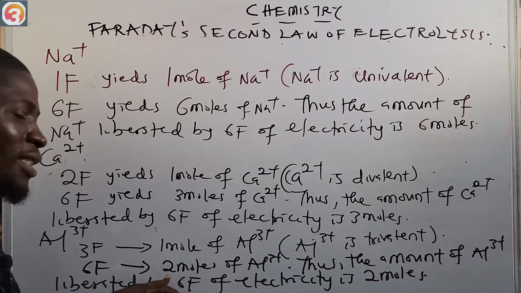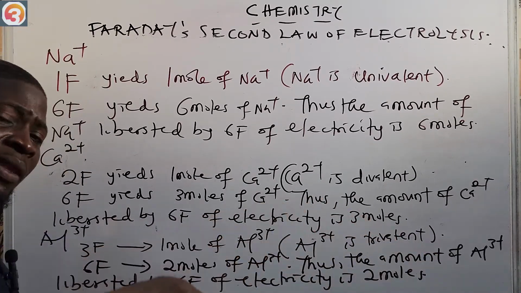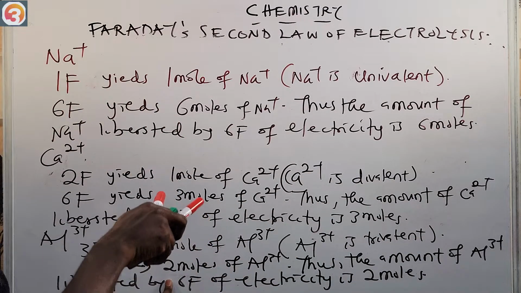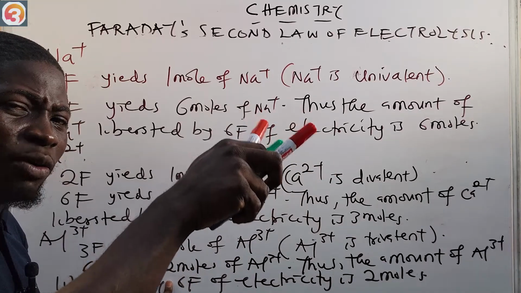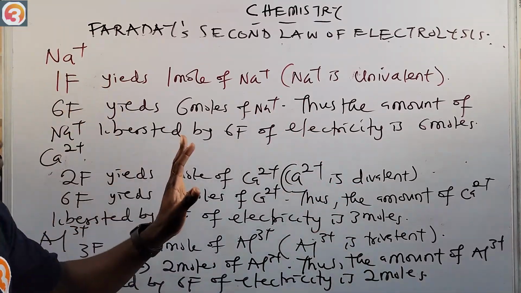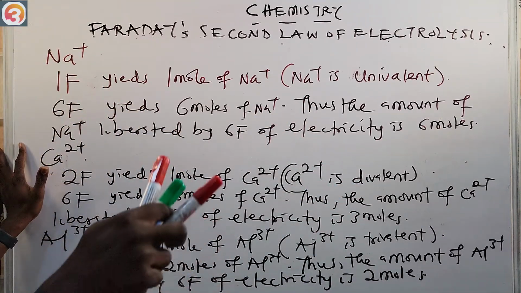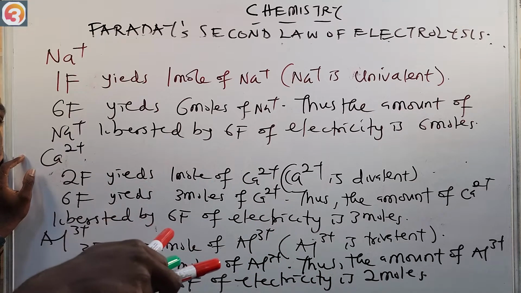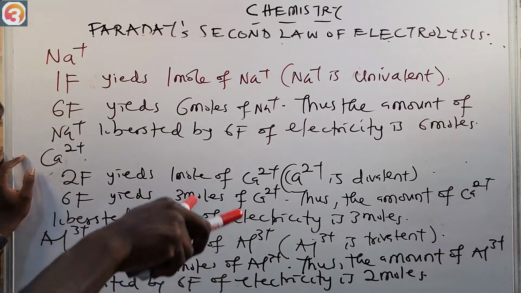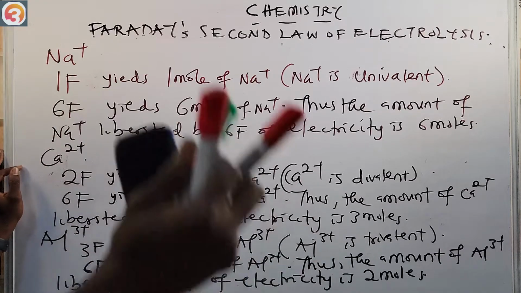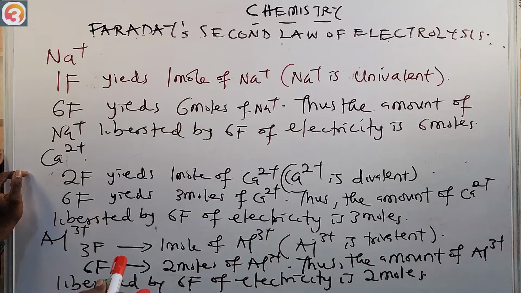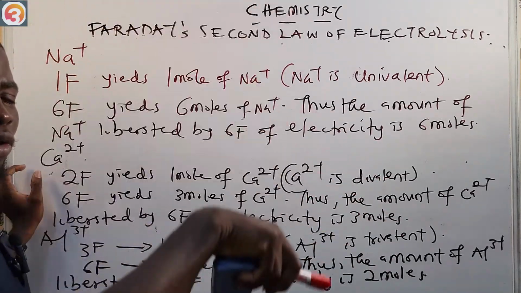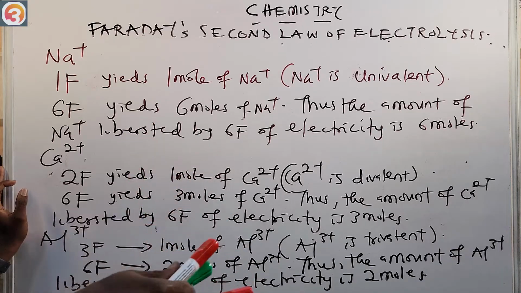That's when the second law was saying that if the same quantity of electricity is passed through a solution of different electrolytes containing different ions, such as A+, B2+, and C3+, we're told that the amount, not the mass, but the number of moles of the substance deposited at the electrode, is inversely proportional to the charge on the ion in the solution.